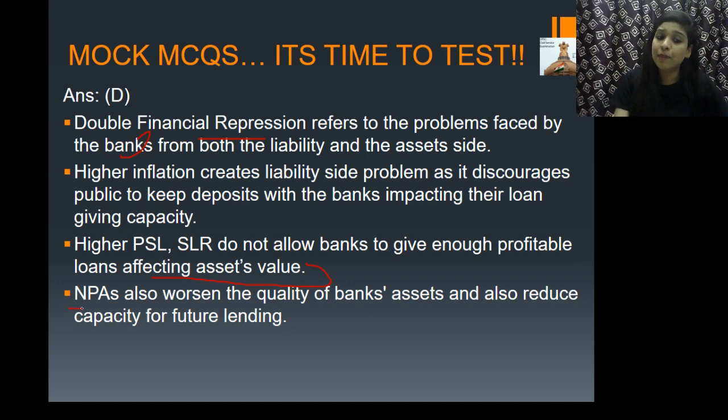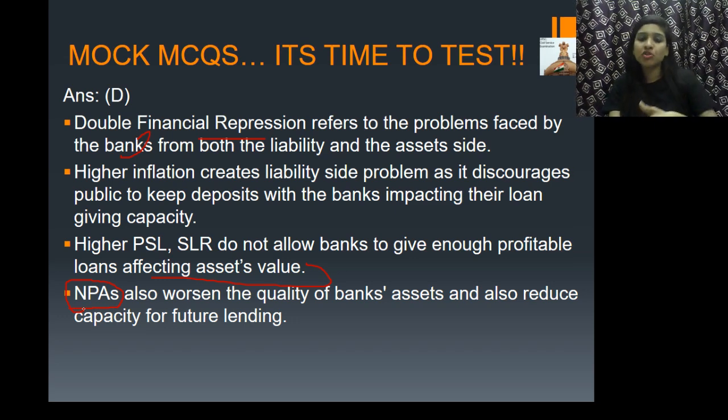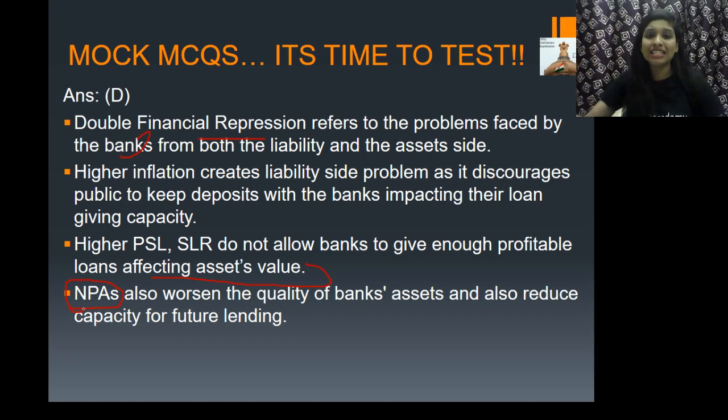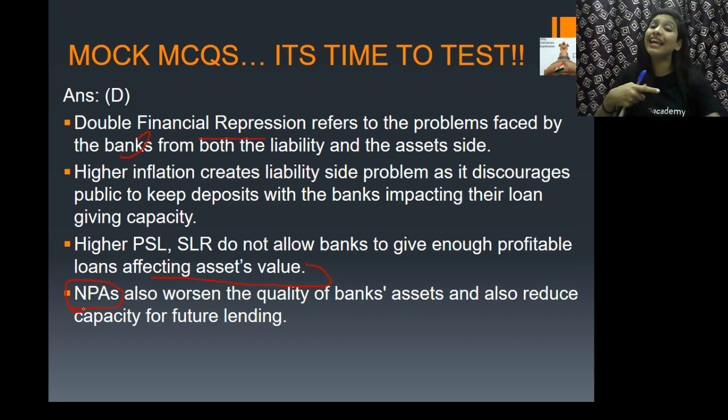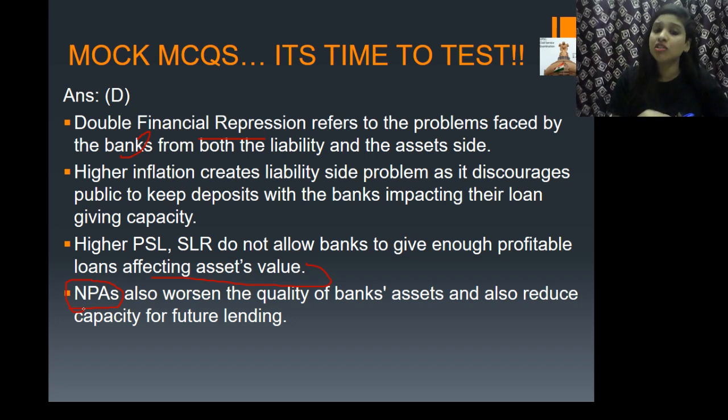In case of NPA, when there arises a case of non-performing assets, what do the banks do? They resort to something called recapitalization, that is, injecting more money into the bank to maintain the financial health or stability of the bank. And that is again bad for the economy. Too much recapitalization is also bad because from where will the RBI give money to these banks? There is a limit for them now. They have to resort to printing additional currency. When too much additional currency is printed, it will lead to inflation again, right? So this is the connection. I hope you've understood this question clearly.